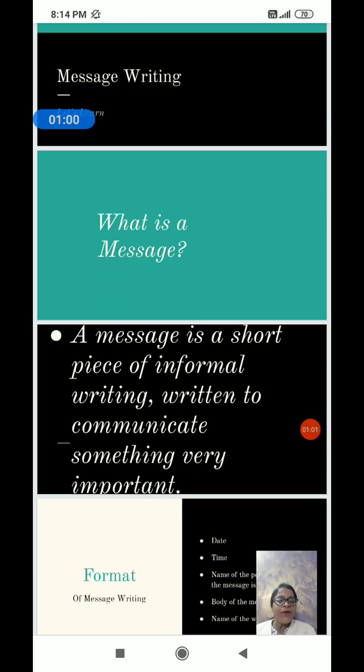Informal writing refers to when we are writing for our family members or our relatives or our friends. And it is written to communicate something very important. So some very important detail is there in the message. And the second thing is, for whom do we write a message or why do we write a message? Suppose, for example,